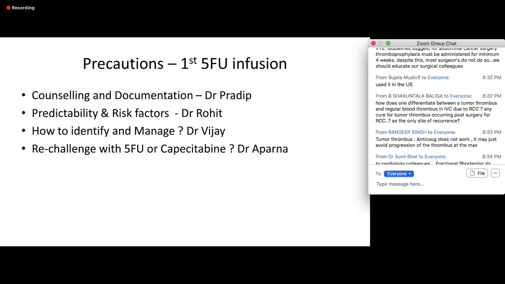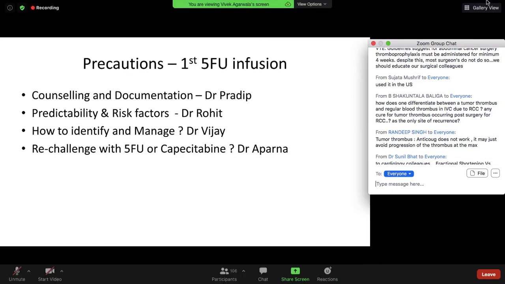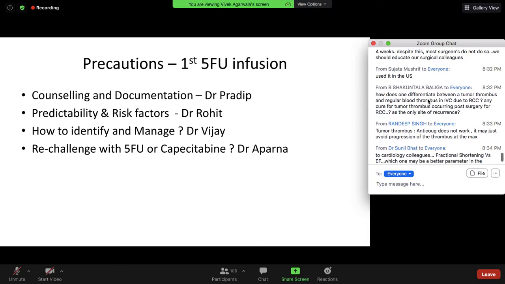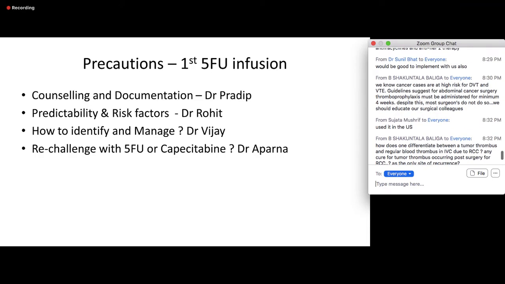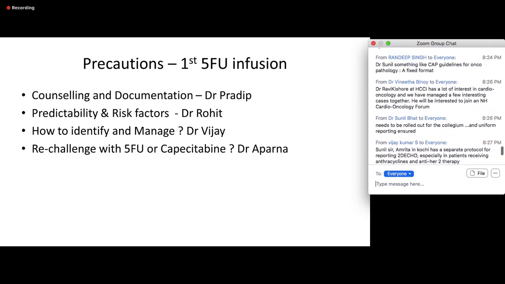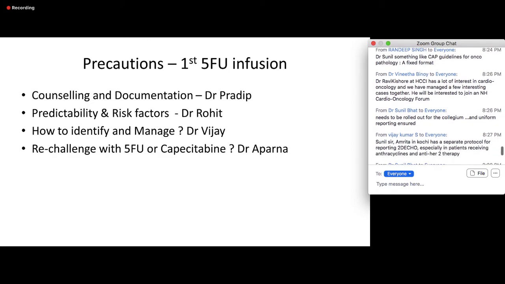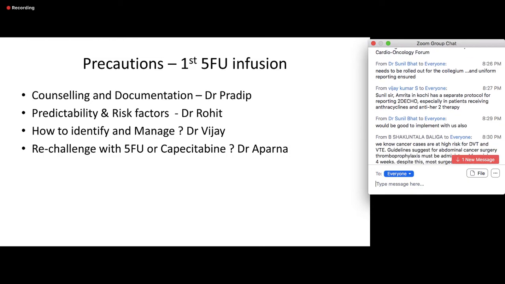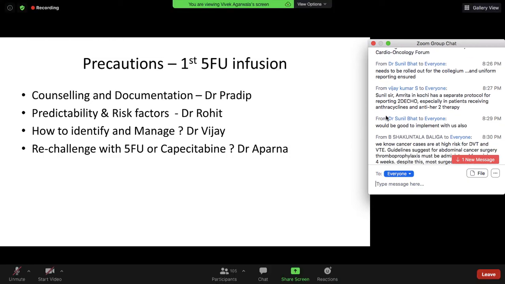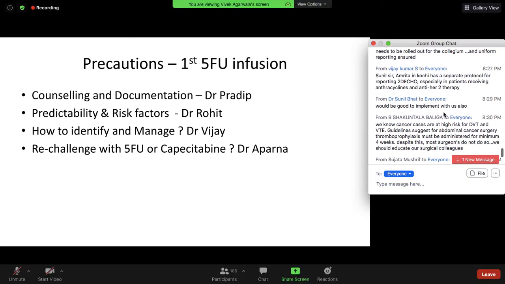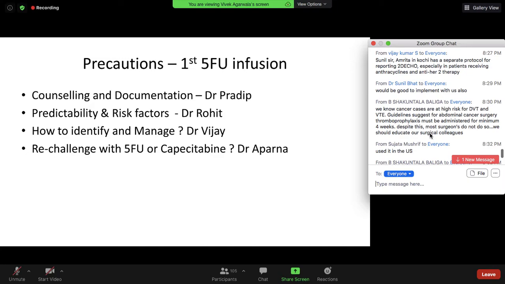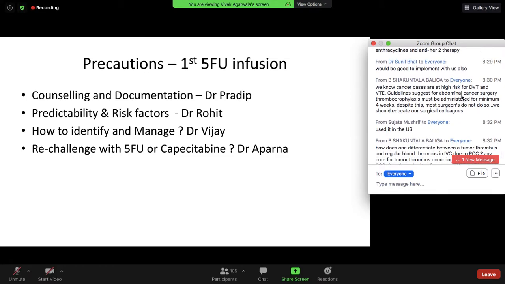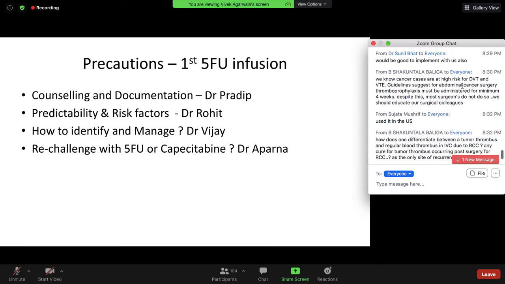Pre-evaluation, Dr. Rohit, what do you think? Can you really predict this event? Predicting it is very unlikely, but still we can rule out previous cardiac diseases as well as electrolyte imbalance. These patients are much more susceptible to having a fatal event, so we need to know which patients are more at risk. But how do we identify this event, and how do we manage it, Dr. Vijay? Identification is actually pretty difficult, because despite your best efforts at monitoring these patients, there is every probability that you might land up with a coronary vasospasm and a sudden cardiac event.